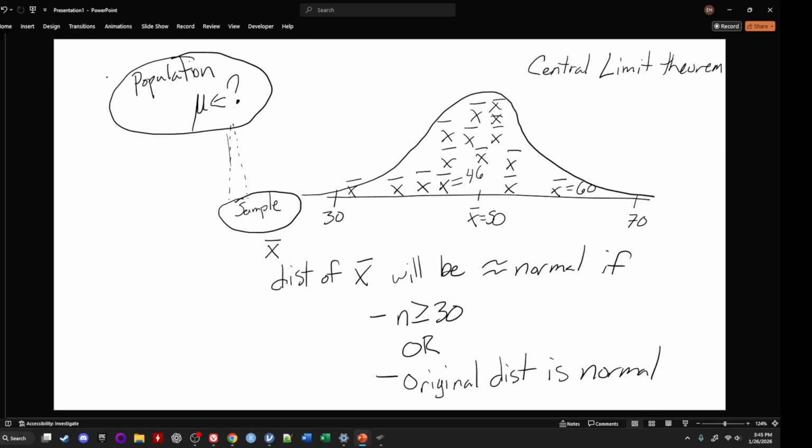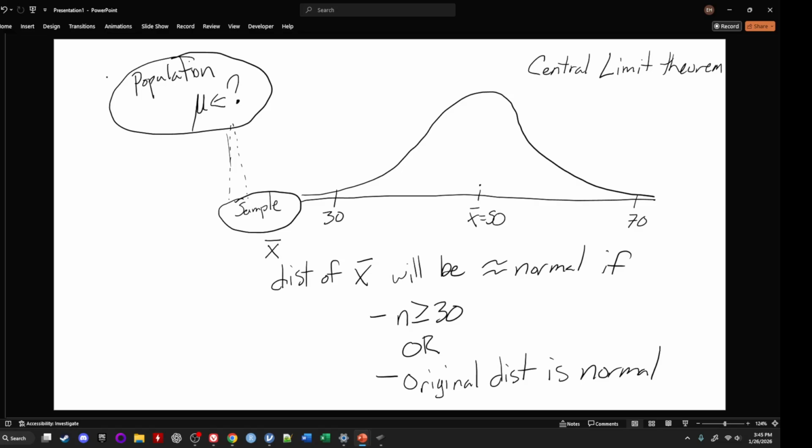All right, we're not going to go into a deep dive into the central limit theorem, but basically we're going to leverage the fact that if the original distribution is normal, or if the sample size is greater than 30, X bars are going to be approximately normally distributed like we saw here. Now it's kind of unrealistic to suggest that we should do hundreds and hundreds of samples, build the distribution, and figure out what the sample mean actually is. You could do that, and it would give you pretty good results, but a lot of times we just get a single mean. So what can we do from there?